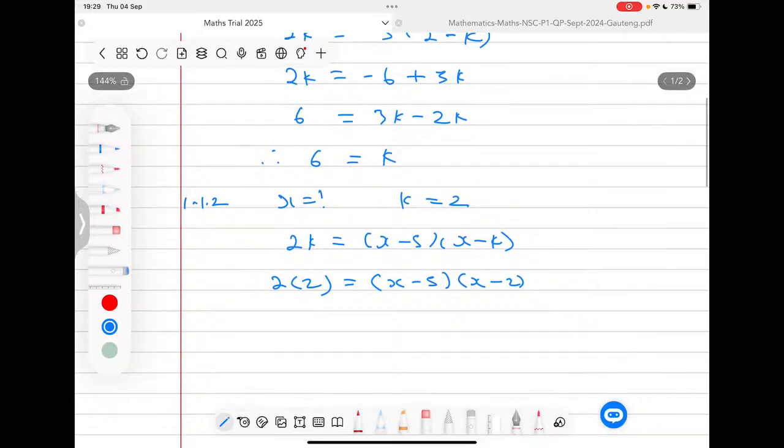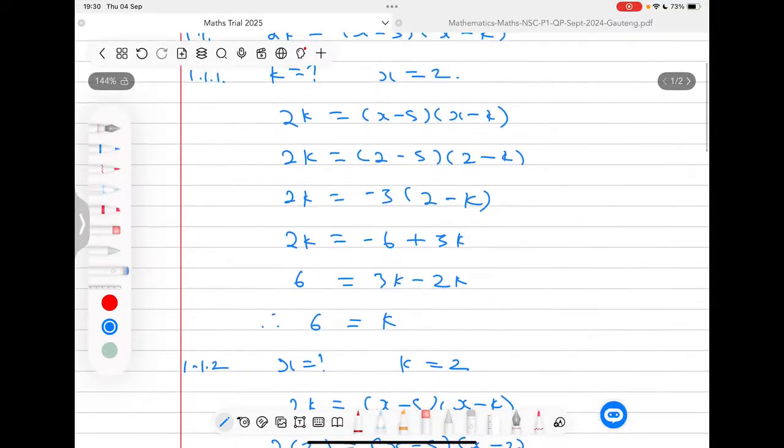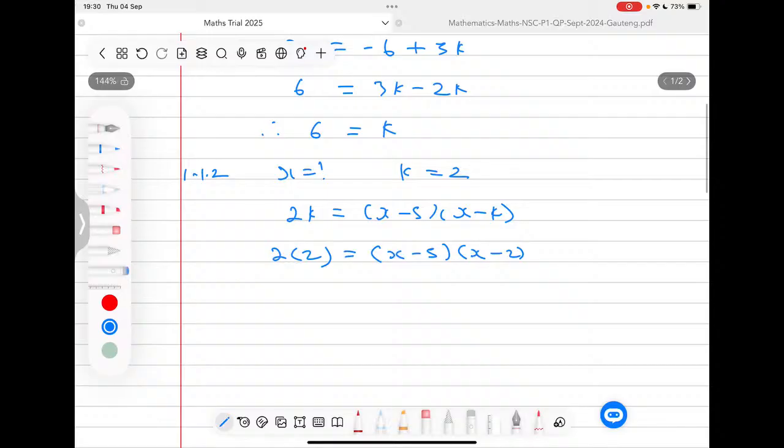You'll notice that these questions, when they get here, become different from each other, in that now I have the product of 2 binomials, whereas here I actually had a monomial and a binomial, right? So the expansion, or the way you will solve this, will be different. Now solving this would mean that I'm going to have a 4 this side, because a 2 times a 2 is a 4. And when we expand this, we all know the shortcut, I believe, at this stage, that we're going to